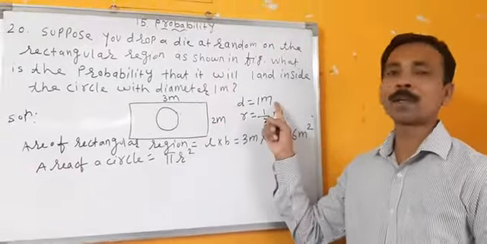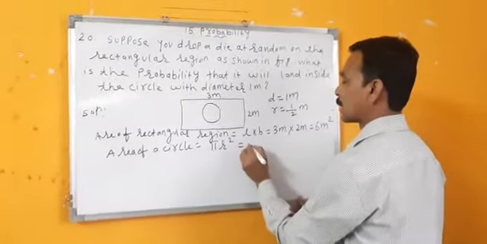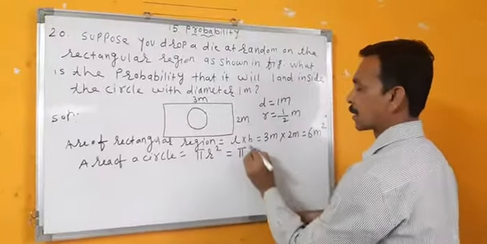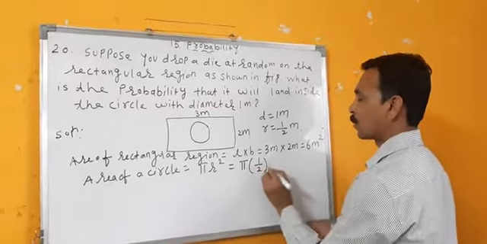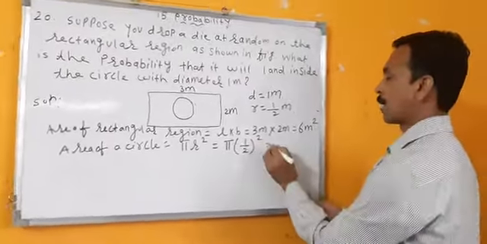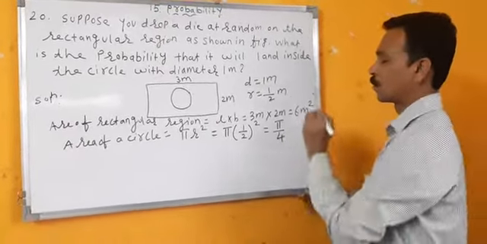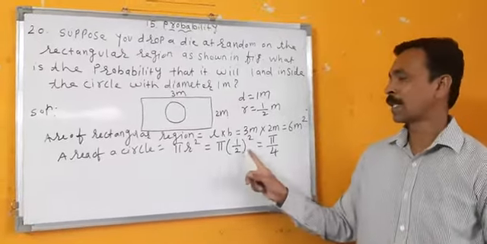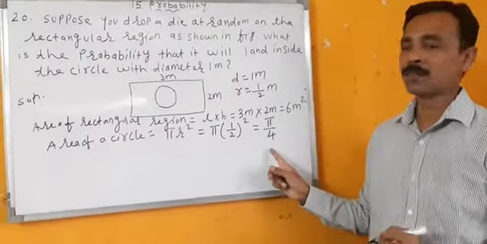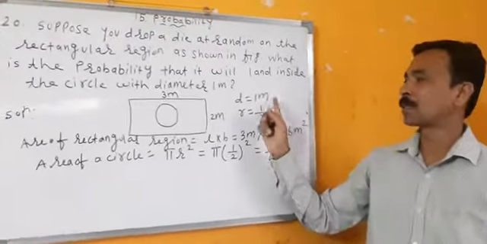Diameter of a circle is 1 meter, radius is half meter. Pi r square is equal to, keep pi as it is, into 1 by 2 whole square. Because r is 1 by 2. That becomes 1 square is 1 into pi upon 4. Right? What is area of circle? Pi upon 4. Because radius is 1 by 2. Diameter is given as 1 meter.